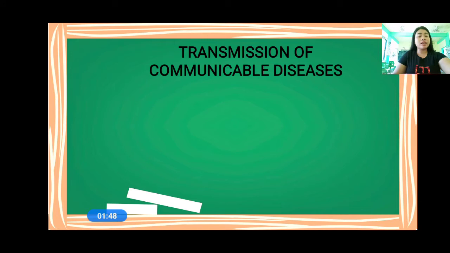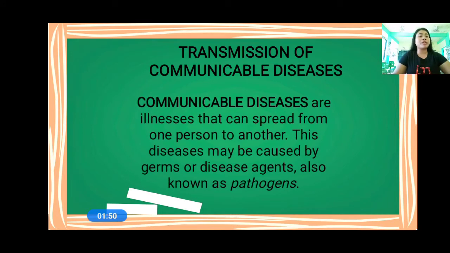Now before anything else, of course, we have to know what is communicable diseases. When we say communicable diseases, these are the illnesses that can spread from one person to another. Now these diseases may be caused by germs or disease agents, also known as pathogens. So what is pathogen, everyone? This is the disease agent. So when we say disease agent, this is also known as pathogens. Again, communicable diseases are illnesses that can be spread from one person to another.